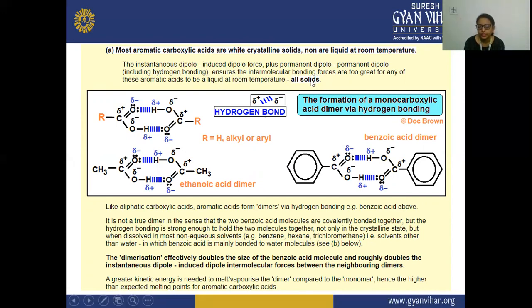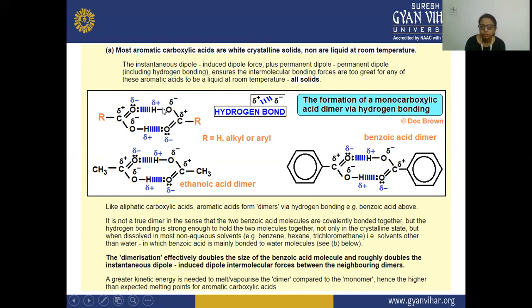So they are all in a solid state because they have instantaneous dipole induced dipole forces, plus they also have permanent dipole. This includes hydrogen bonding, and the intermolecular bonding forces are too great for any of these aromatic acids to be liquid.